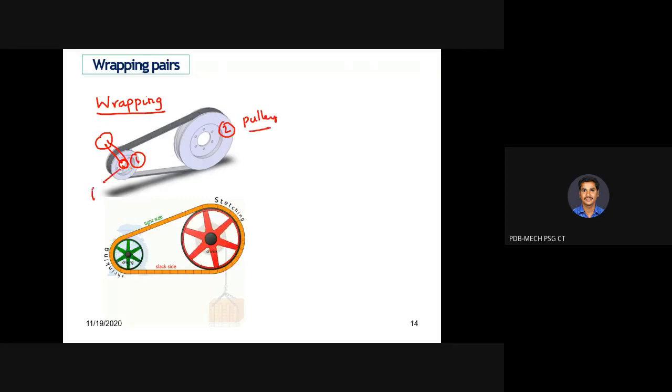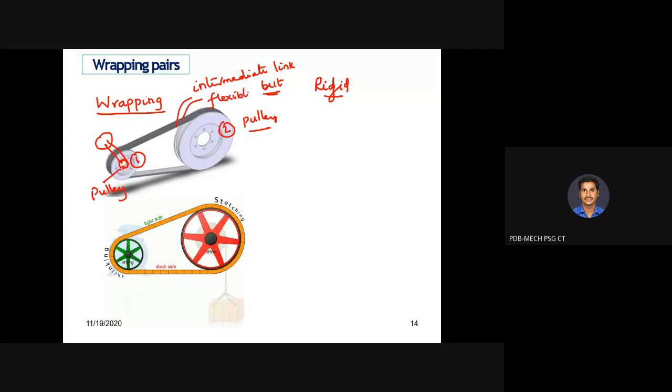Here it is pulley 1 or link 1. Motion is transferred between link 1 and 2 through an intermediate link. What is it called? Belt. The intermediate link is called the belt. So far we discussed rigid links. This one is a flexible link. The intermediate link or connector is a flexible link.